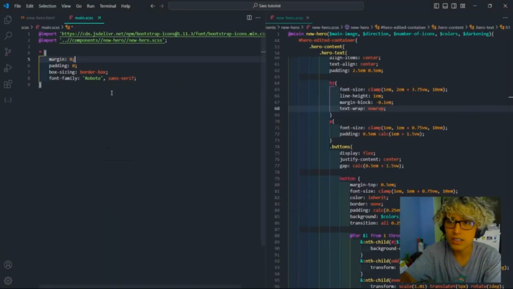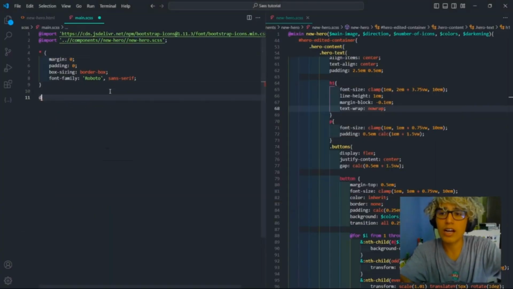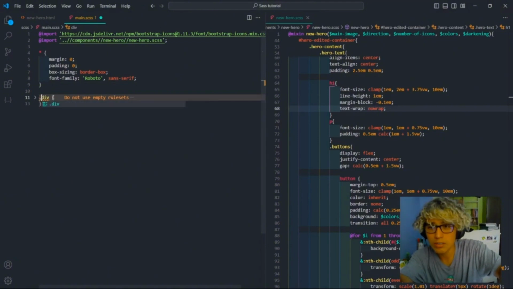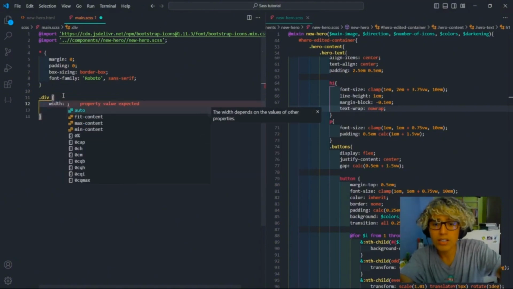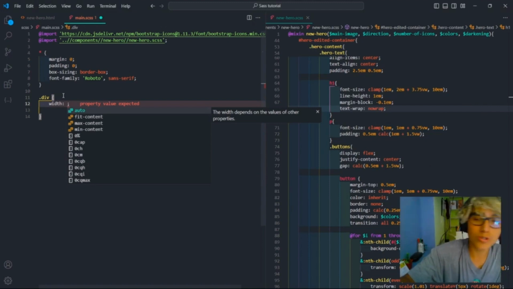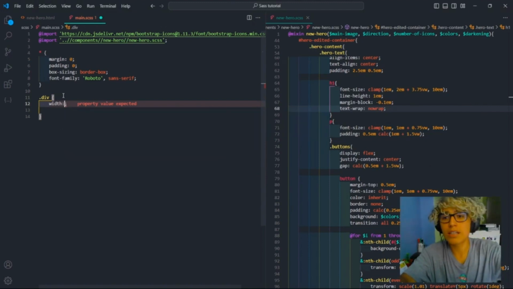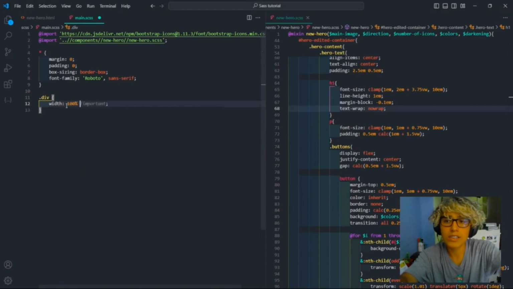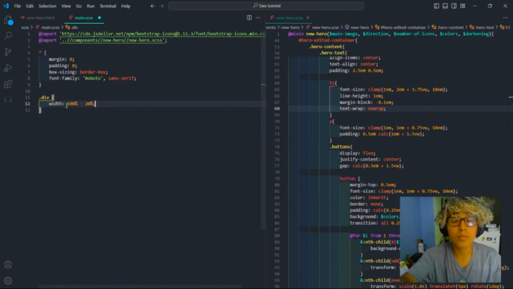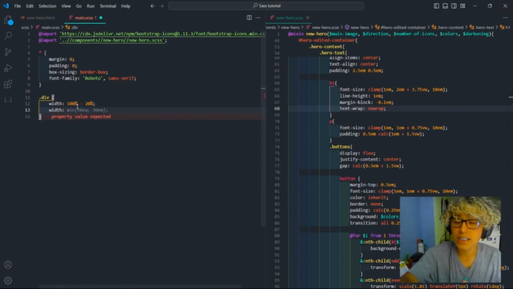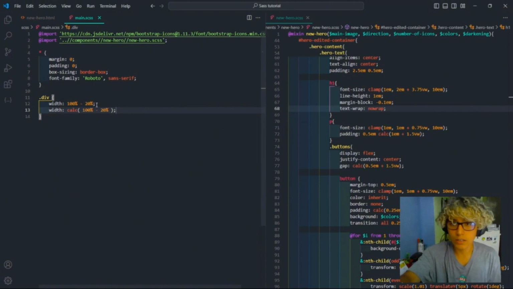CSS wins only on one thing, and that is the calculations. While SASS calculations provide convenience, they may not always perform as efficiently as the vanilla counterparts. For example, let me finish off with this. Let's say that we have a div with a class. We have the width, and the only way in which we can use the SASS calculations is with the same units. Therefore, you can use 100% minus 20%, and this is pretty obvious that it will return 80% as the value. But if we go to the vanilla CSS calc function, we can do this as well, but obviously